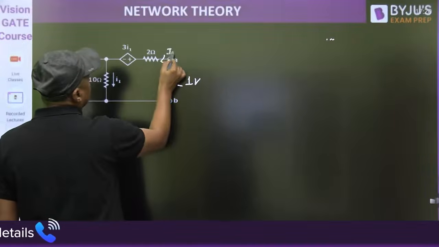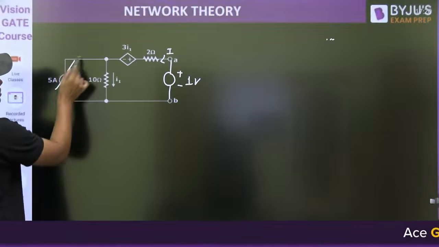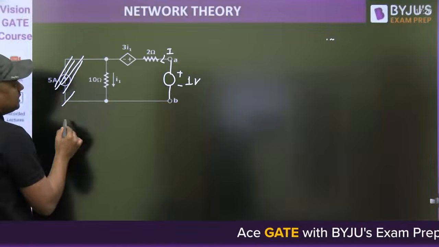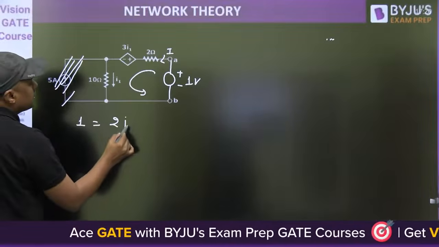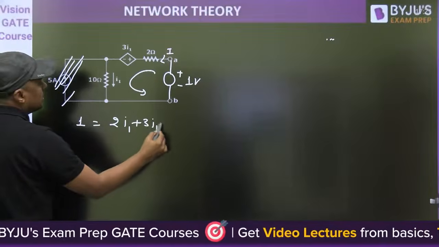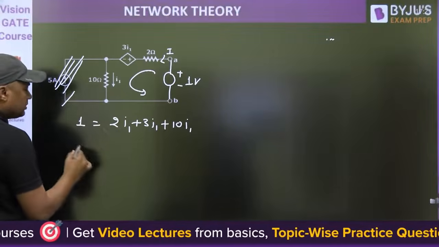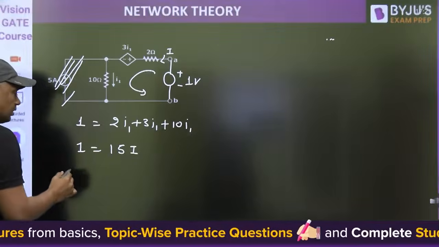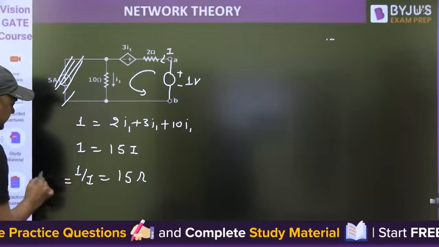Like this is the current I. But remember, in this method, you have to make all the independent sources 0, means this current source will act as open circuit. Now, I1 is nothing but I, and write down the KVL here. 1 is equal to 2I1, because I1 is equal to I, plus 3I1 plus 10I1. So I1 is equal to I. That's why it will become 15I. What is 15I equal to 1? So 1 by I is equal to 15. That is nothing but RTH.